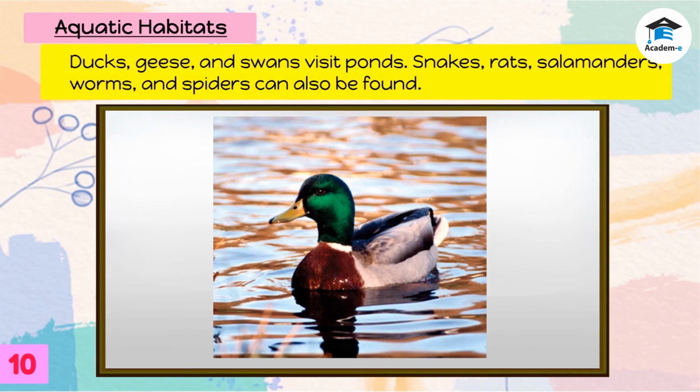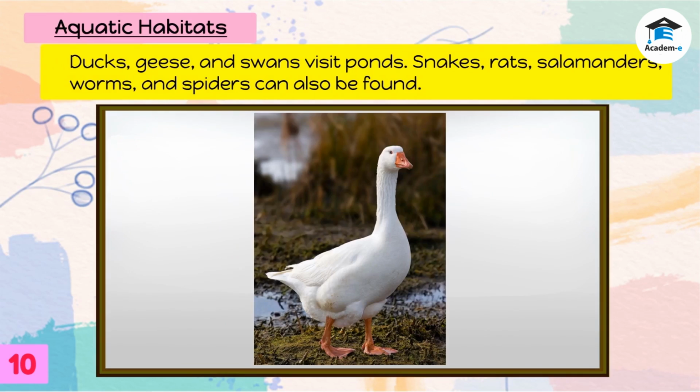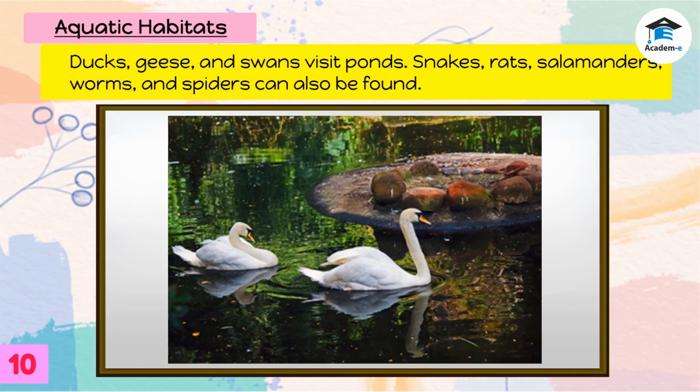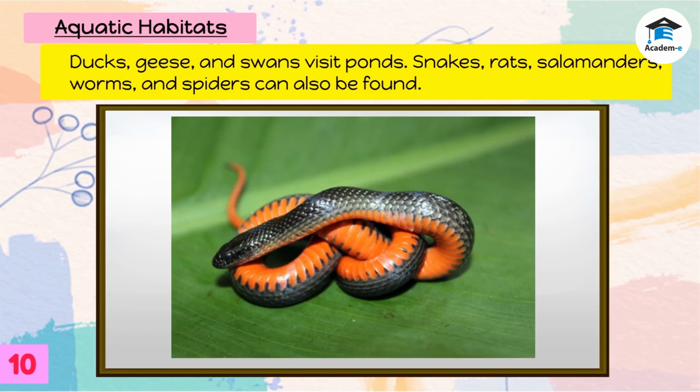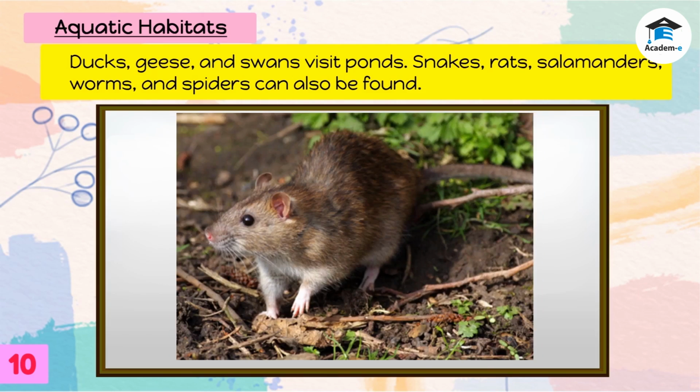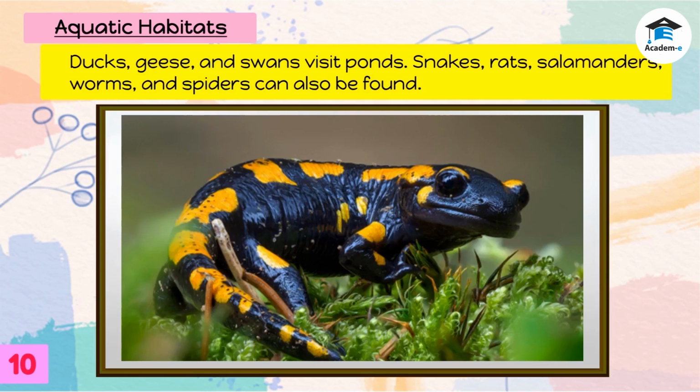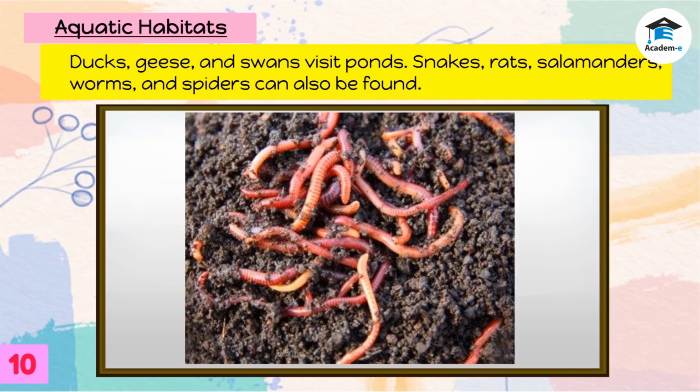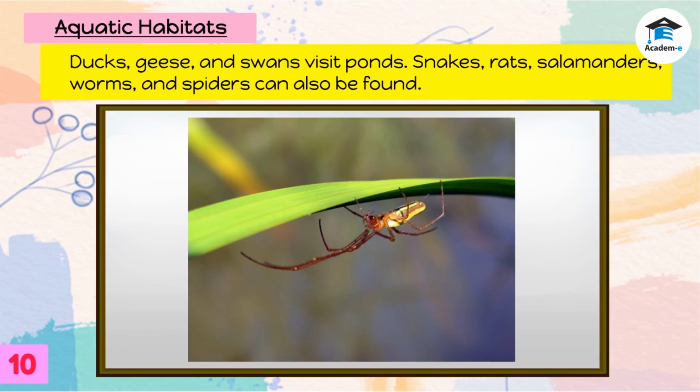Ducks, geese, and swans visit ponds. Snakes, rats, salamanders, worms, and spiders can also be found.